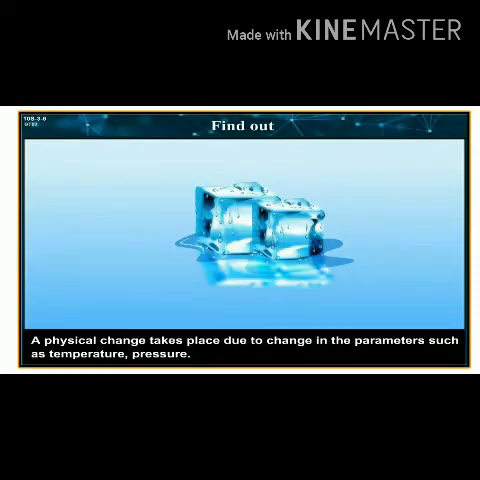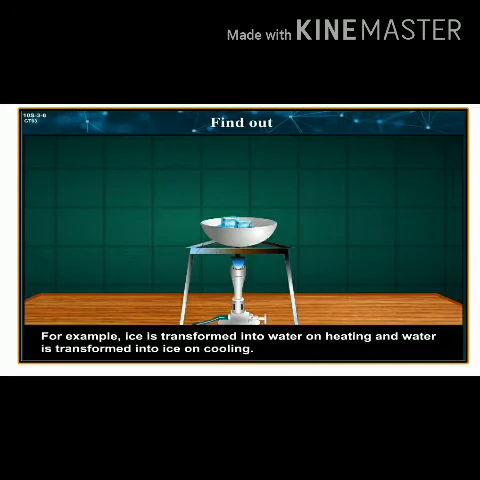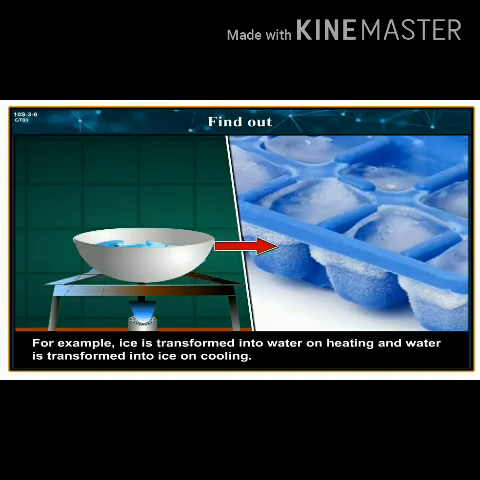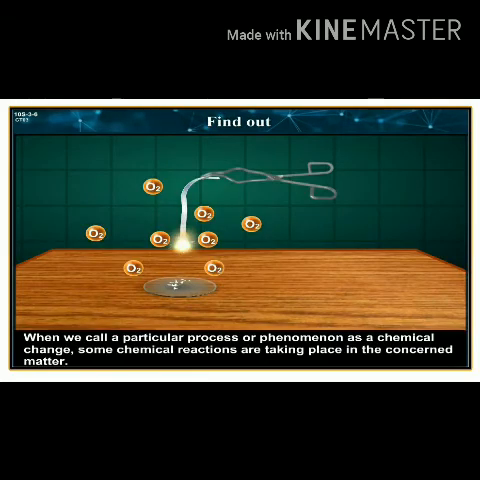A physical change takes place due to change in parameters such as temperature and pressure. Often a physical change is reversible. The composition of matter remains the same in a physical change. For example, ice is transformed into water on heating and water is transformed into ice on cooling. On the contrary, if the composition of matter changes during a process, then it is called a chemical change. When we call a particular process or phenomenon a chemical change, some chemical reactions are taking place in the concerned matter.